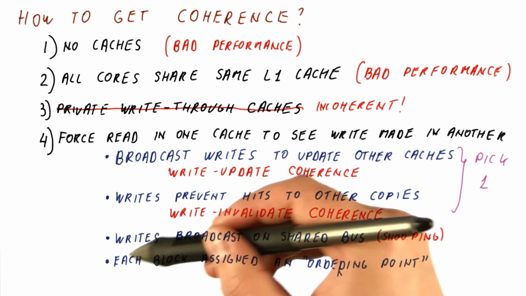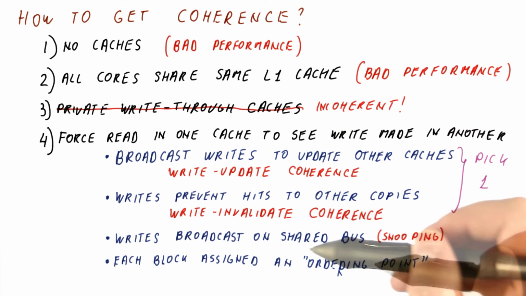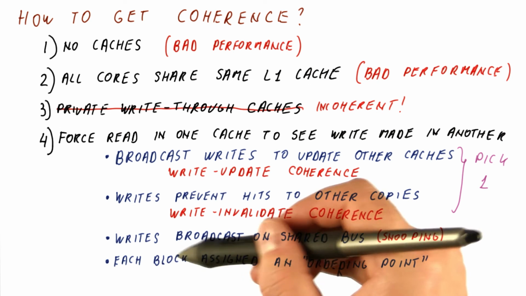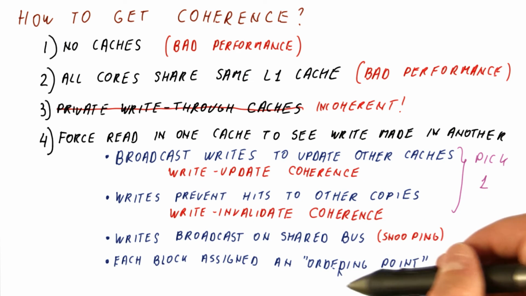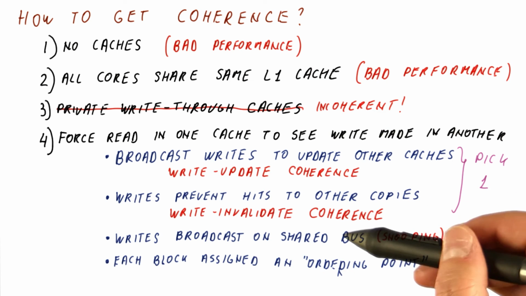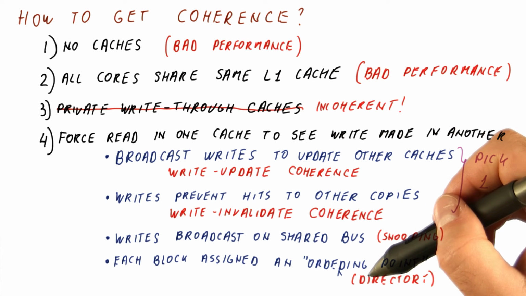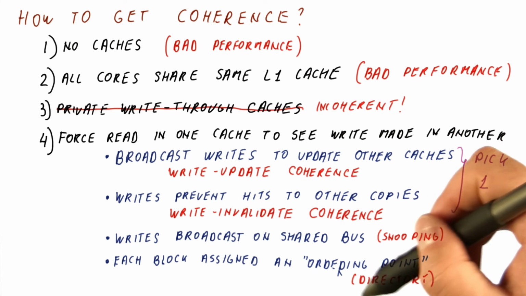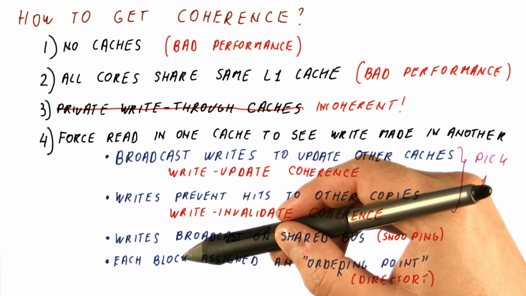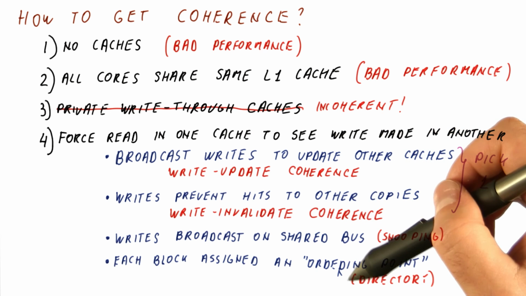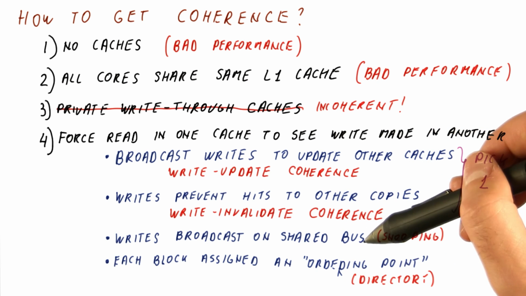The other approach is that each block is assigned an ordering point, and different ordering points can be used for different blocks, so that for each block, all accesses are ordered by the same entity, but different blocks use different entities so they don't have contention. This ordering point is called a directory when doing coherence, so this family of approaches is called directory-based coherence, and this directory both serves as an ordering point for a block and also figures out who to update or invalidate when multiple caches have a version of the same block and a write occurs.